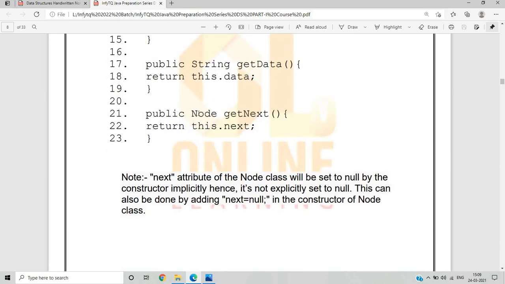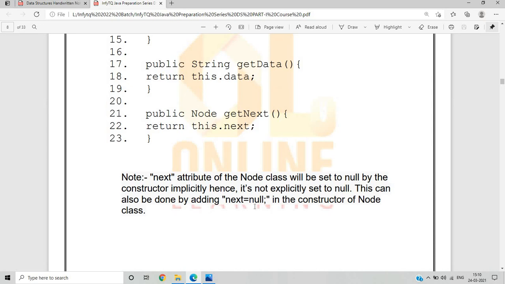What do we mean by public Node getNext? Next is useful for pointing to the next node, because it is important to know what is stored in the next node that we are pointing towards. The next attribute of the Node class will be set to null by the constructor implicitly, hence it is not explicitly set to null.